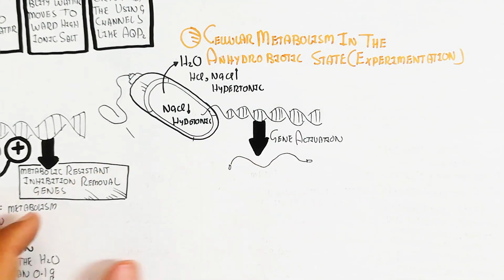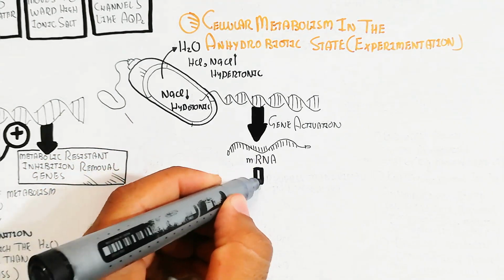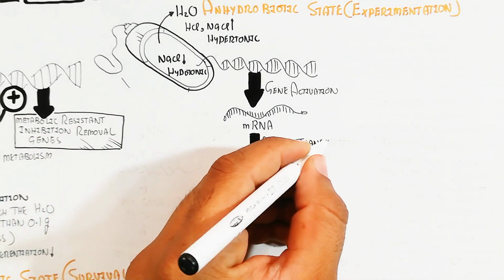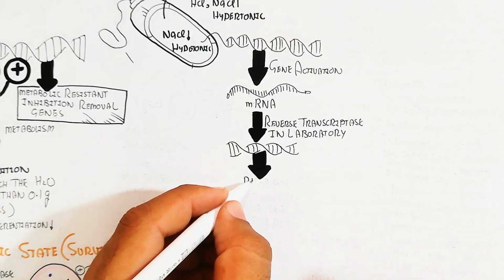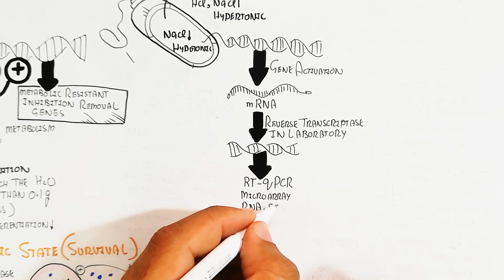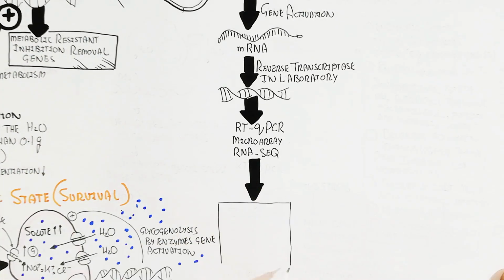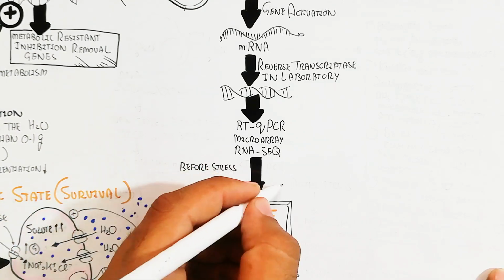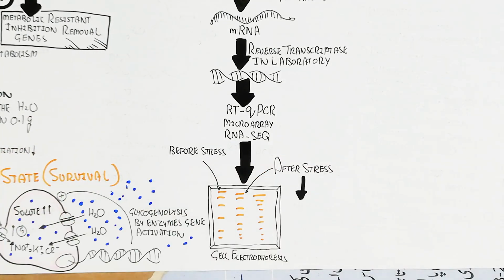This messenger RNA directs the synthesis of protein which will resist during the anhydrobiosis and produce ATP and normal function. In the laboratory, after the extraction of the mRNA, we will use reverse transcriptase to convert the RNA into DNA via a reverse transcriptase enzyme. After the amplification in the PCR, the real-time PCR, the microarray and RNA sequencing will lead to a check in the gel electrophoresis before stress and after stress.